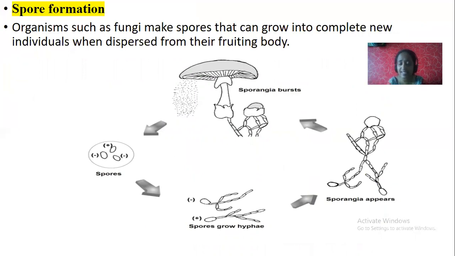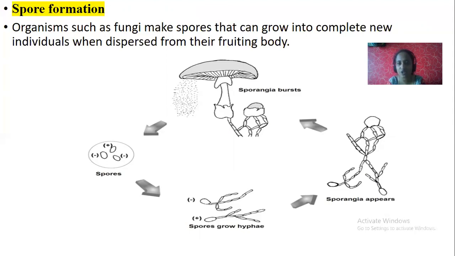Just like seeds in plants, which grow within fruits, spores are seed-like structures, small powder-like substances. They are produced within the fruiting bodies of fungi. You can see spore formation in fungi. Within its body, spores are formed, and when fully mature, the fruiting body opens and releases spores into the air. And spores, when they get favorable conditions, develop into a new organism.